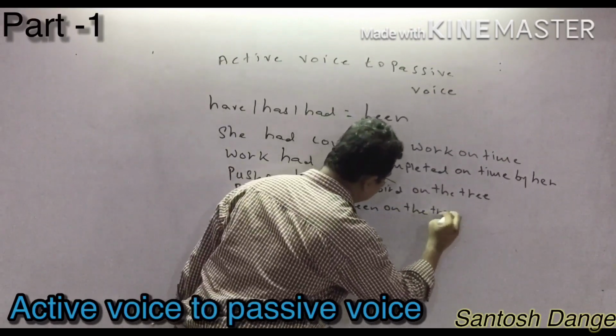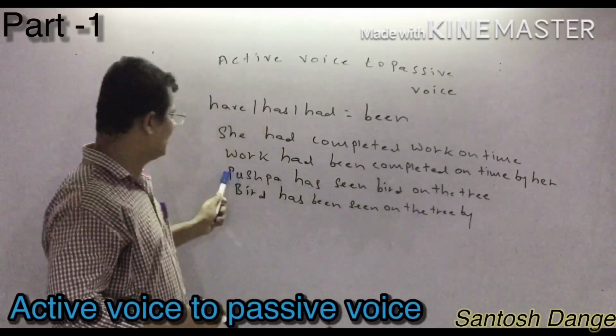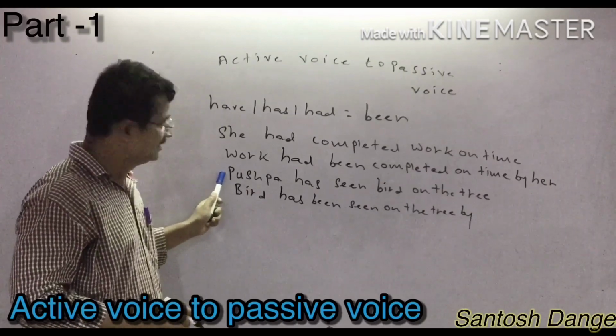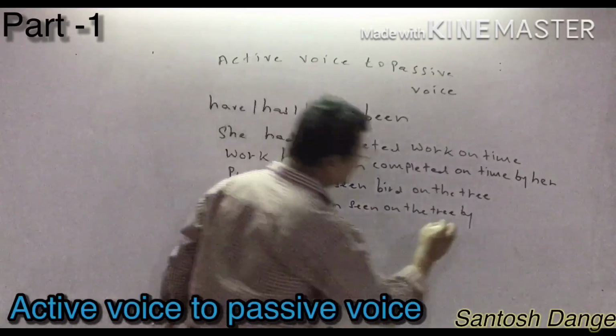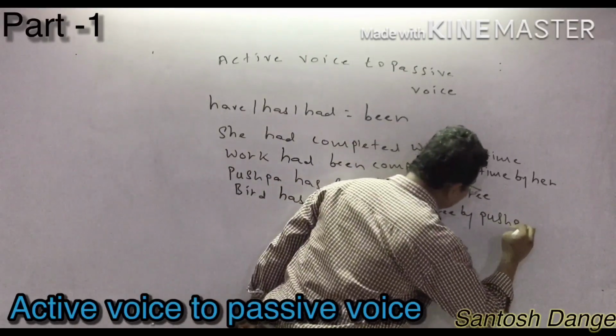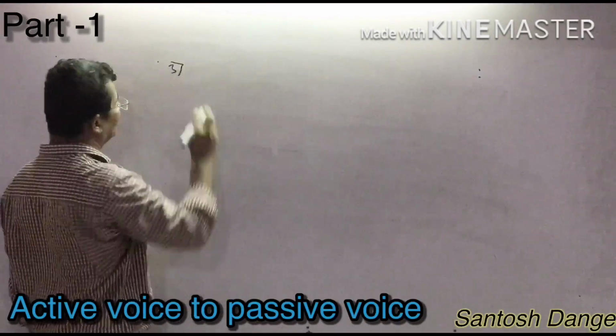on the tree by. After that, what you have to write? By. And after by, what you have to write? The subject, whatever they have given in the beginning. So bird has been seen on the tree by. If they have given any kind of name, you have to write that as it is. Now next, the third example of have, has, had of the first rule.